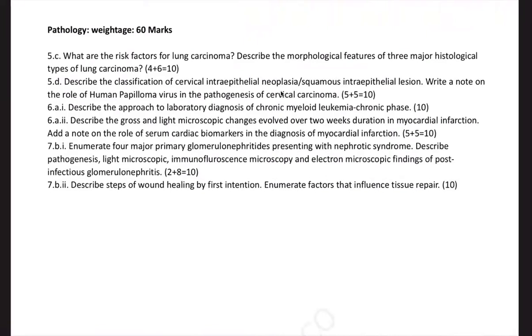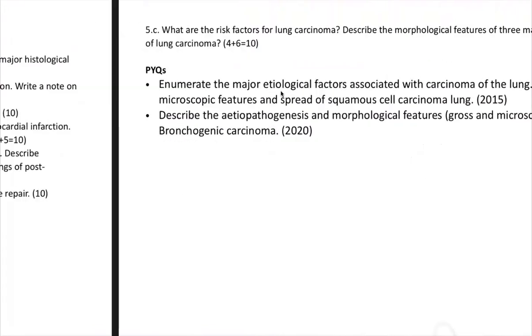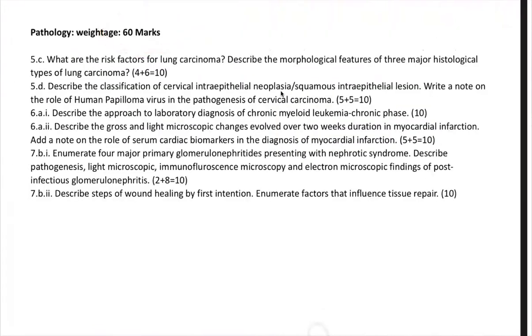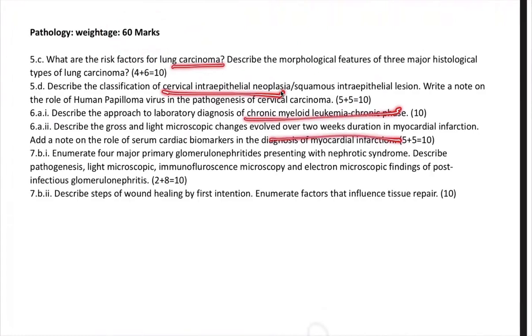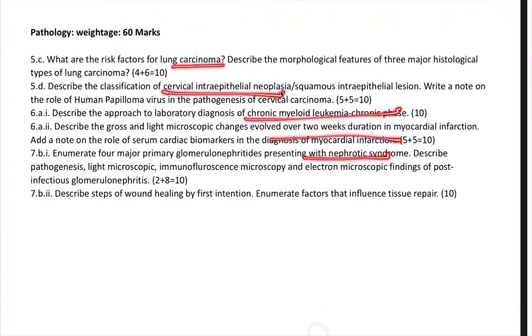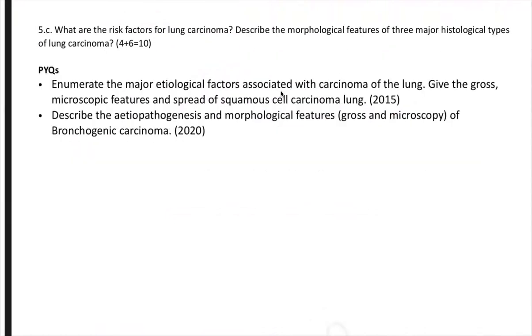Next, pathology weightage is for 60 marks and is most easy and predictable, because they asked questions on lung carcinoma, carcinoma cervix, CML, M3, MI, nephrotic syndrome, that is post-infectious glomerulonephritis, and tissue repair. All straightforward questions, all are repeats. In 2015 and 2020 they got repeated, and again in 2025.